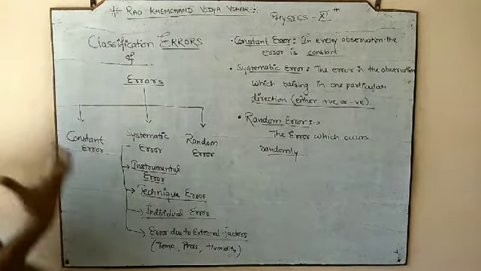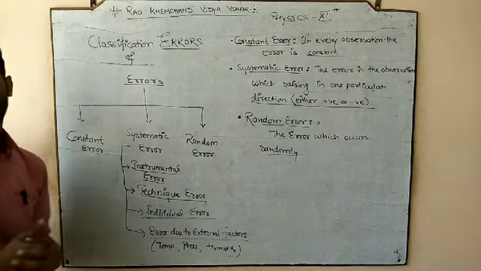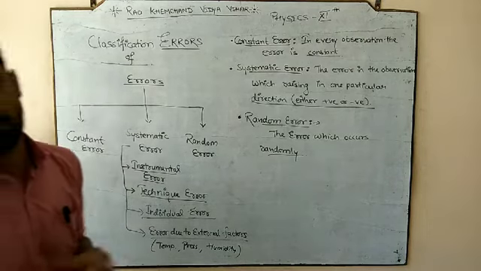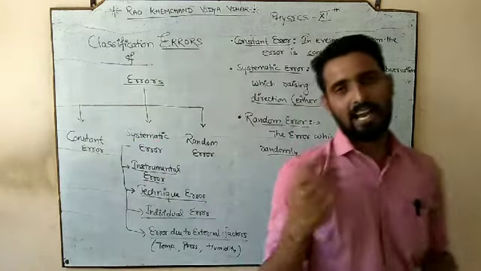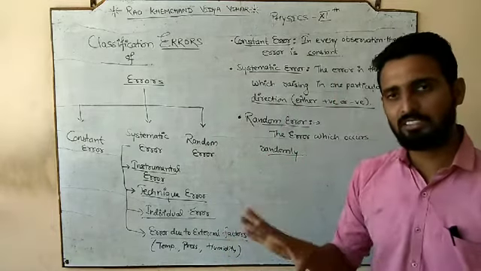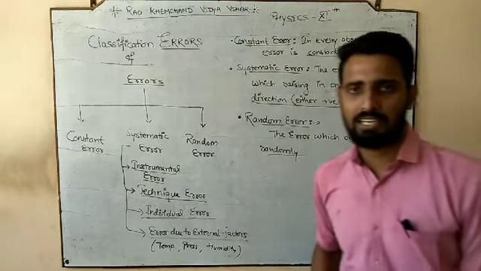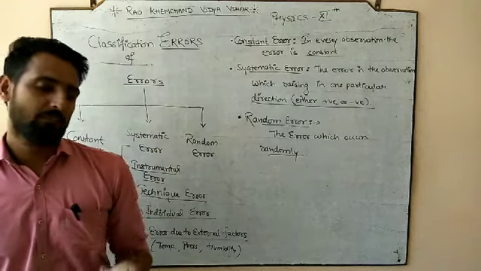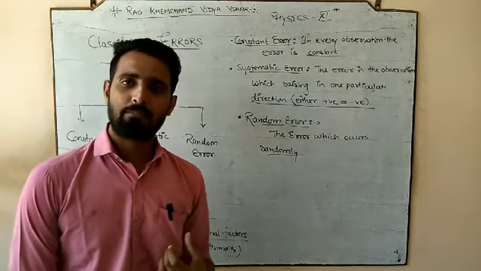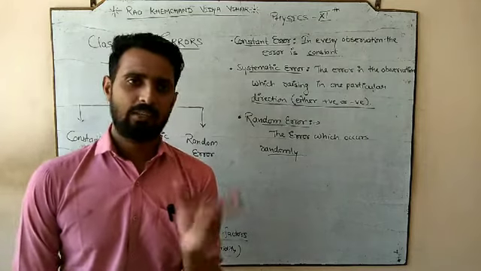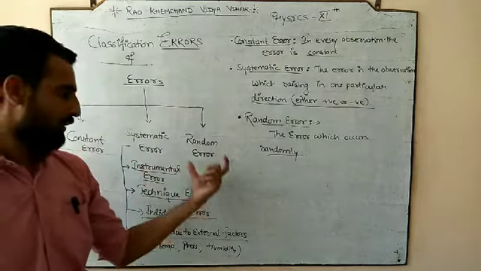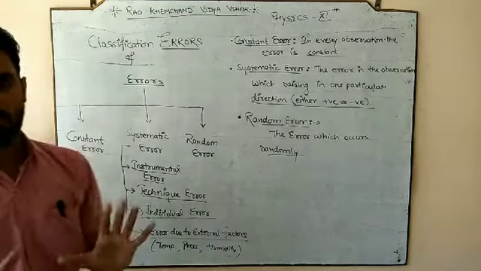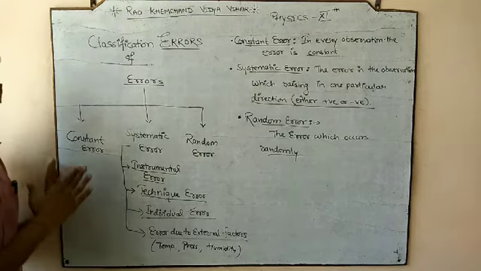So here we have all the types of errors, meaning the difference between the true value and observed value. These first two errors can be resolved. Constant error: you found that I measured the value 14, true value is 14, means constant, and I measured first time 13.9, next time 13.9, next time 13.9. Every time I am getting the value of 13.9, means every time I am getting the error of 0.1. So I know कि मेरा error कितना है. तो मेरा अगर error इतना आ रहा है तो इसका मतलब मैं अपने उस observed value में that much error को add करके I can get the true value if I know the error exactly. So ये तो आराम से हो सकता है.